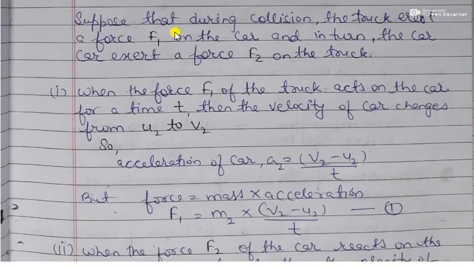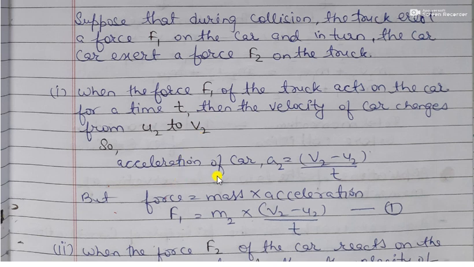Now suppose that during collision the truck exerts a force F1 on the car, and the car also exerts a force F2 on the truck. When the force F1 of the truck is exerted on the car for a time t, the velocity of the car changes from u2 to v2, because the initial velocity of the car was u2 and it has changed to v2.